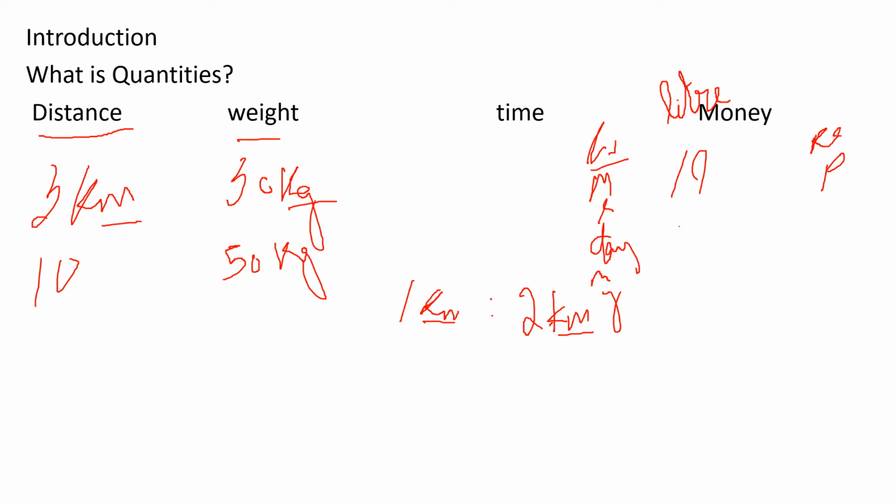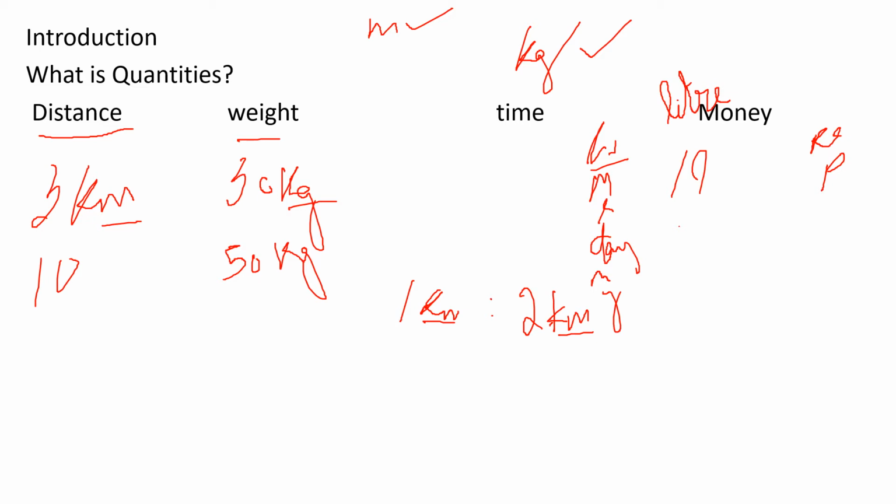Kilometer. Can I compare meter and kilogram? No. Why? Because they are two different units. One is meter and another one is kilometer. So it is very important when you compare the quantities using equivalent ratios, you have to keep in mind the units should be the same, then only you can compare the quantities.